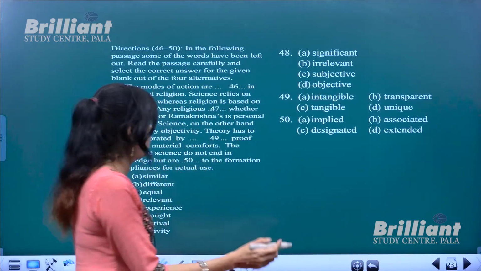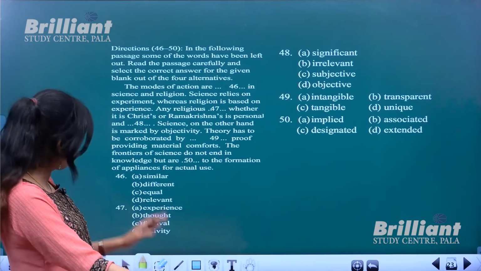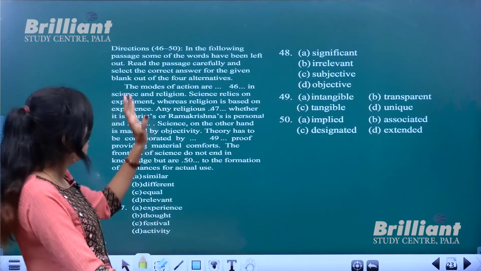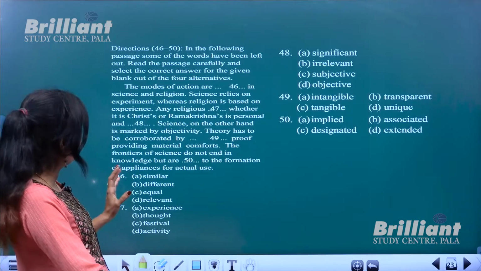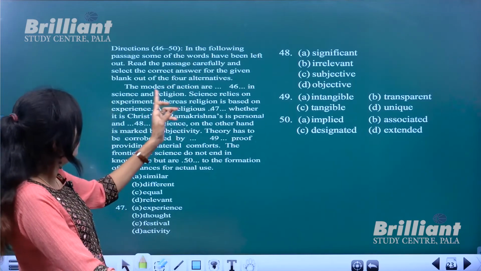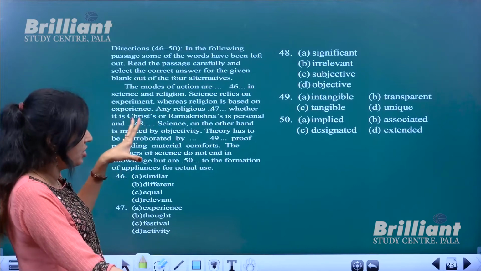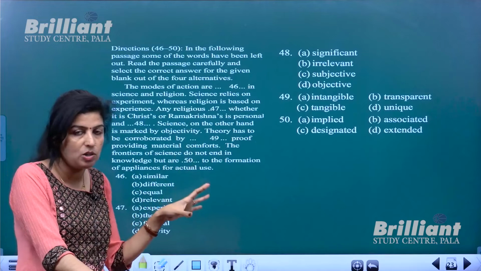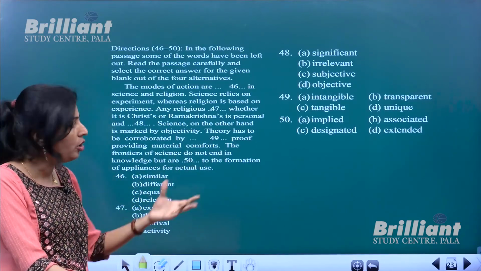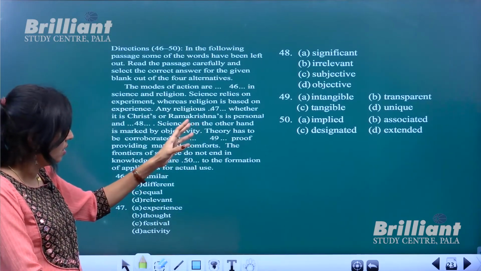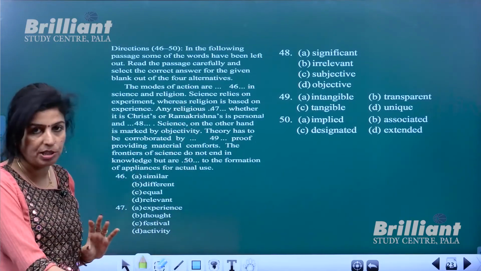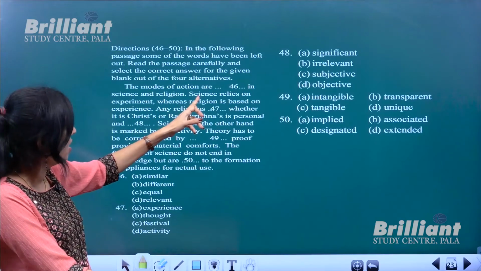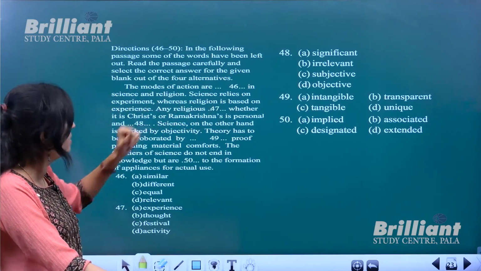Now we have the last set of questions based on a passage. Okay, so based on a passage you have these questions. It's a passage in the sense, not that you have to find out answer from the passage. It's a passage where a few words are missing. And you need to find out those words, or you have to insert words from the given options. The modes of action are dash in science and religion.